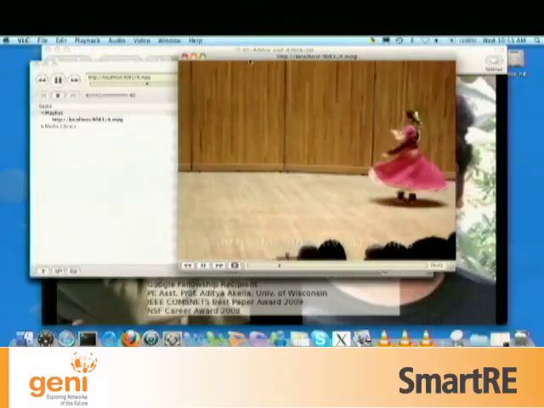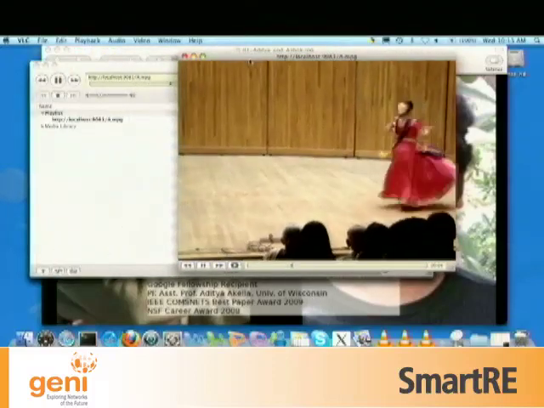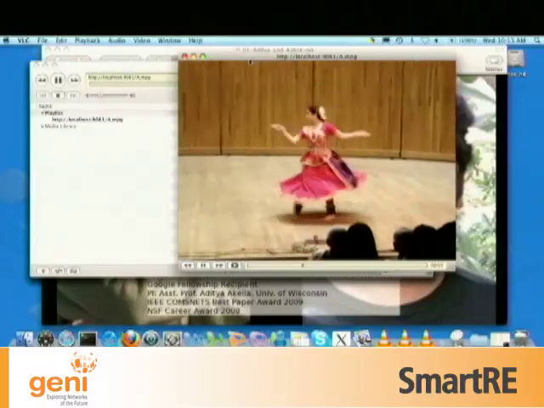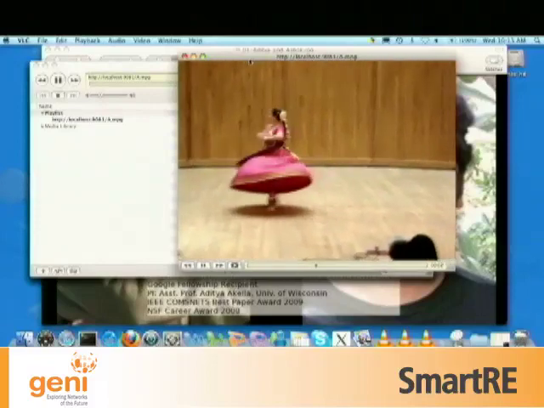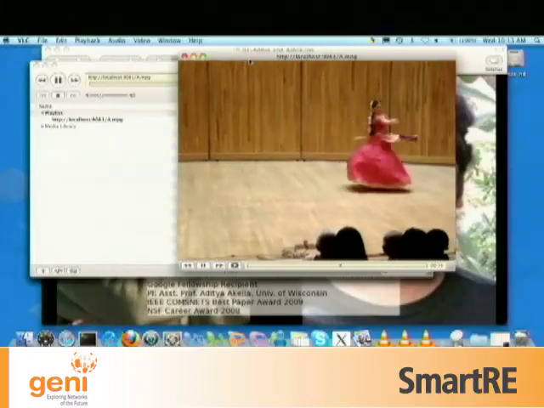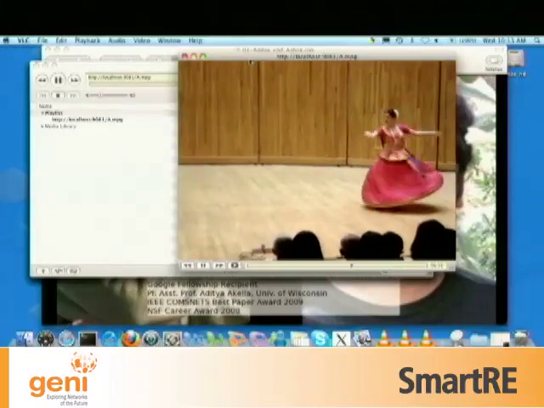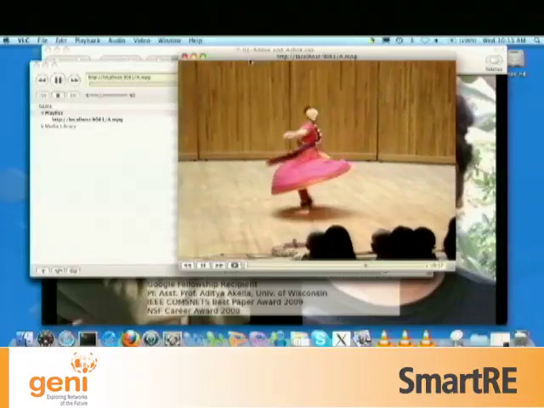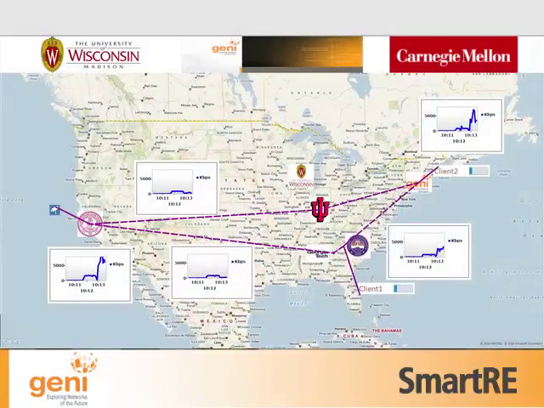So as you can see here now, the user is able to get the video in a much smoother fashion. And the user is not experiencing any delay or any buffering. On this side, let's look at the network behavior. So now the server is able to send traffic at a much higher rate. Okay?